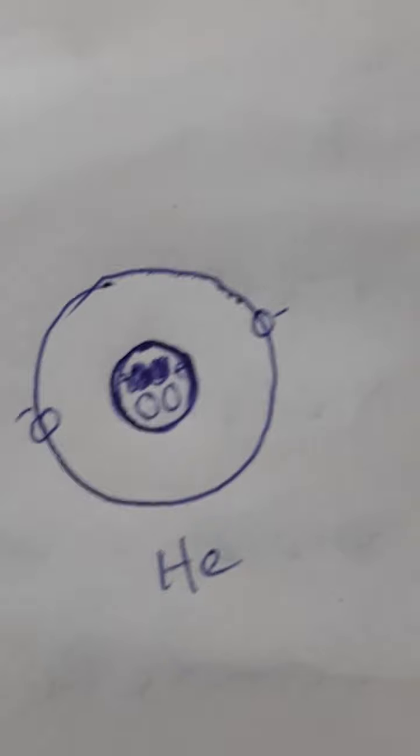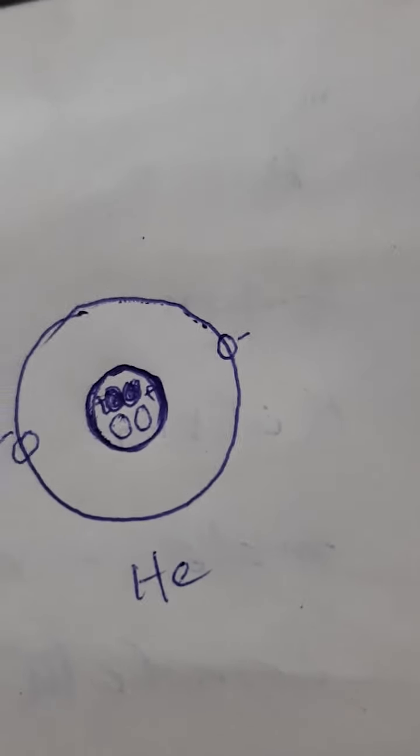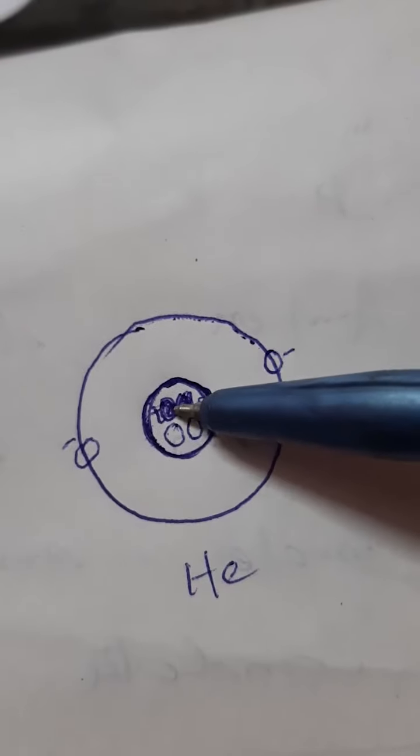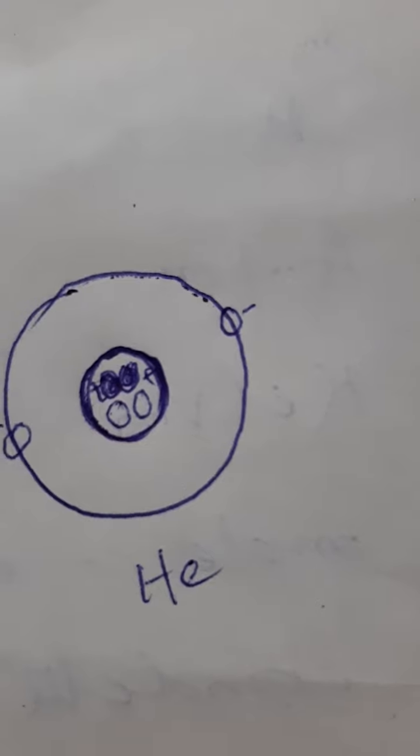So observe this figure. Again it shows the protons and neutrons are grouped at a small place at the center of the atom. This place is called the nucleus of the atom. Electrons revolve in different paths around the nucleus. The paths around the nucleus in which electrons can revolve are called orbits.